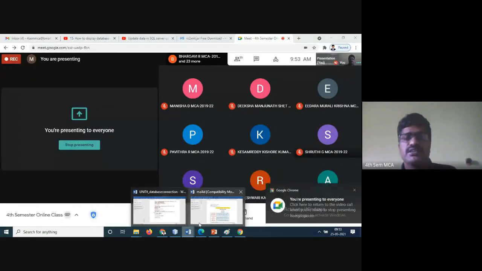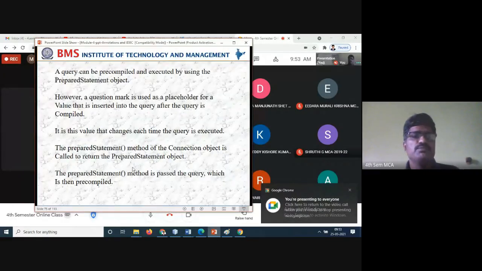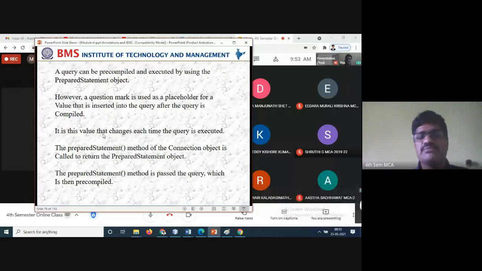Right, so now we will move to the next one. This value changes each time the query is executed. These values will change at execution time only, because you are running the program. Whichever statement you want to execute, you can execute it, and those values will be changing. The prepareStatement method of the connection object is called to return the prepared statement object.